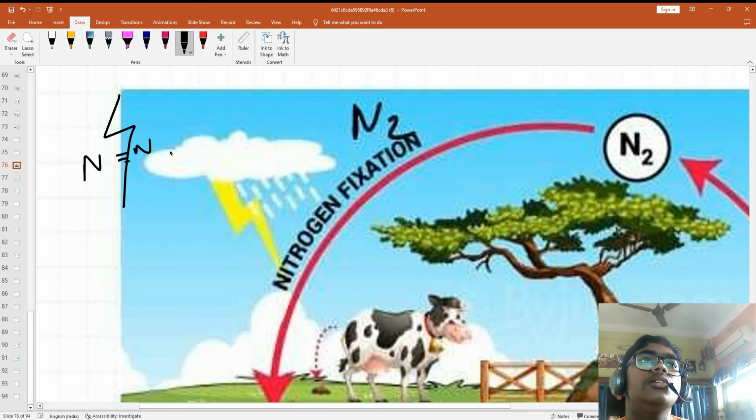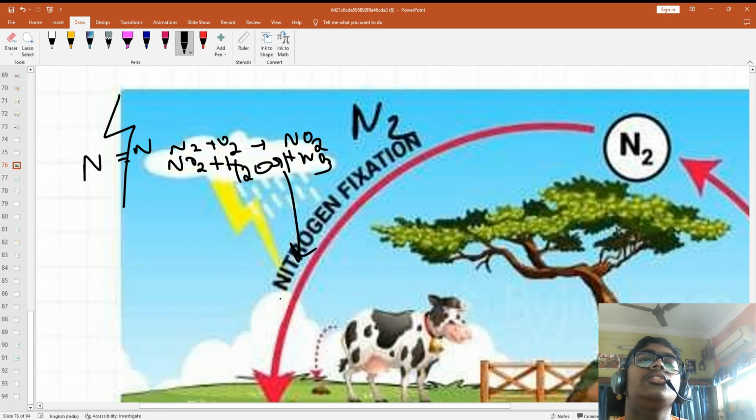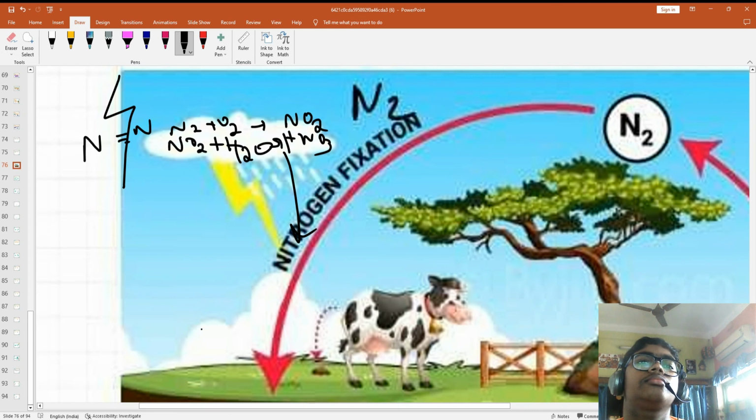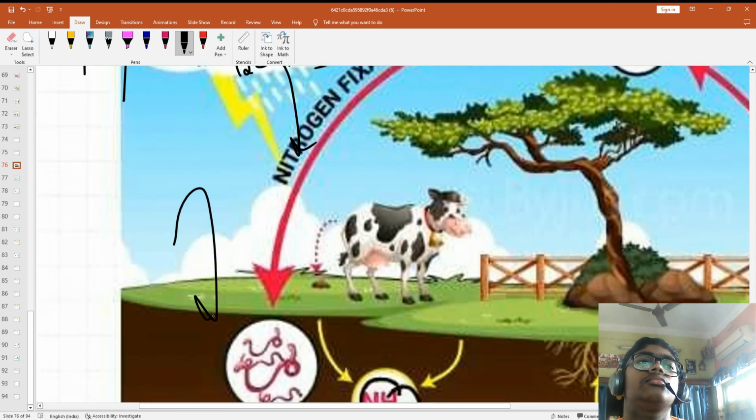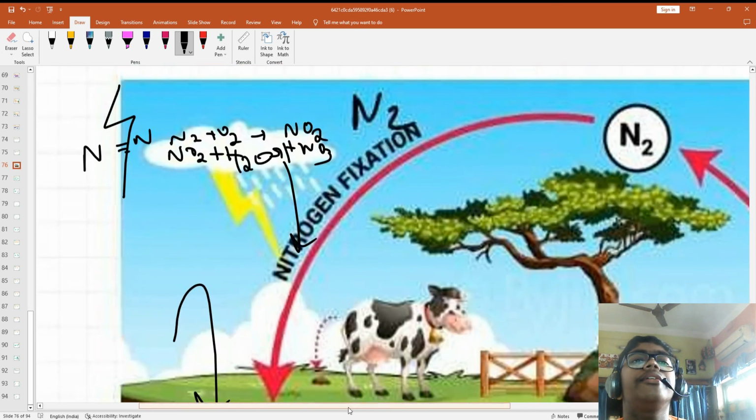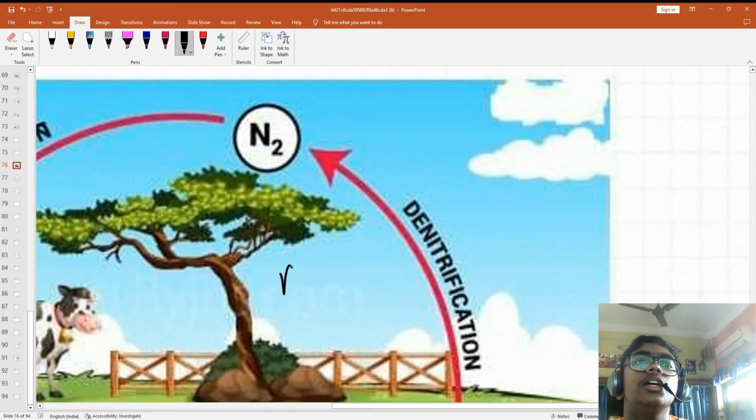Now when it is mixed with oxygen, it is forming NO2. And when this is mixing with hydrogen or water, it's coming HNO3. This HNO3 is coming down.